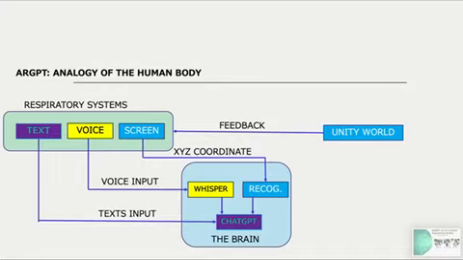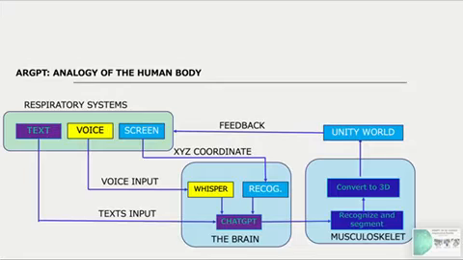If it's a screen input, we need to recognize the coordinate at which the screen is tapped, and then we pass this to create an instruction with ChatGPT. Once this is ready, we recognize and segment the object that ChatGPT gives us. We then convert the segmented object to a 3D model of that object in the virtual world. We then pass this to Unity. Unity is the application where we can now manipulate the object.